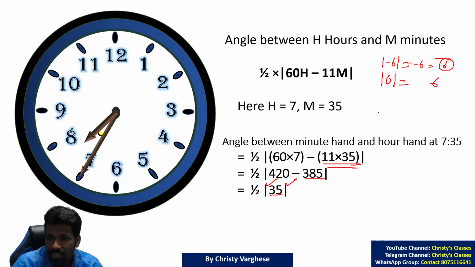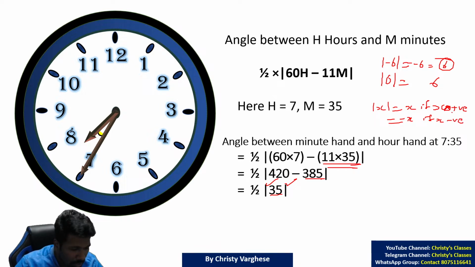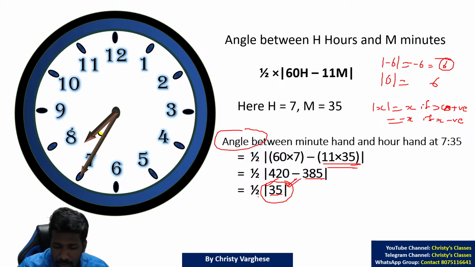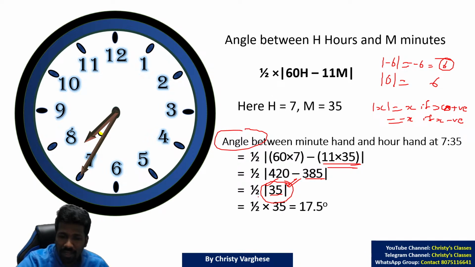Or mathematically it is defined as modulus of x is equal to x if x is positive, and it is minus x if x is negative. In school you have learned this, but if you have forgotten it, that is about modulus. Because minute cannot be negative. Sorry, angle cannot be negative. That is why modulus of 35 will make it 35 itself. So half into 35, 17.5.